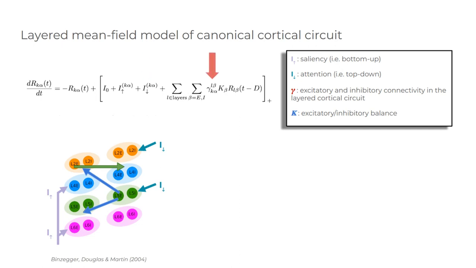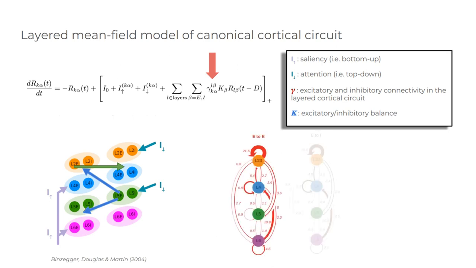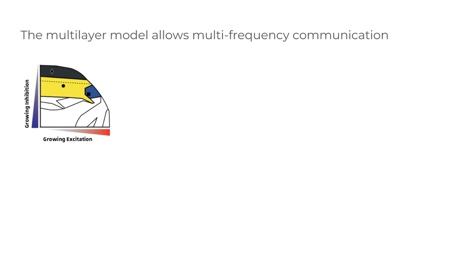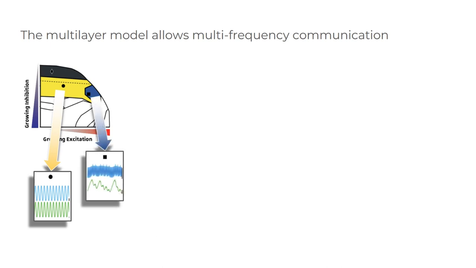This gamma corresponds to the relative strength of different EE, EI, IE, and II connections coming from experiments. However, the absolute strengths of excitatory and inhibitory connections are free parameters, and we can obtain different dynamical regimes by changing them, as shown in the following phase diagram. In particular, we find different oscillatory regimes. In the yellow region, oscillations are dominated by fast frequency in both superficial and deep layers. If we increase excitation, we enter this blue region in which the superficial layers are fast, but deep layers now oscillate at a slower frequency.